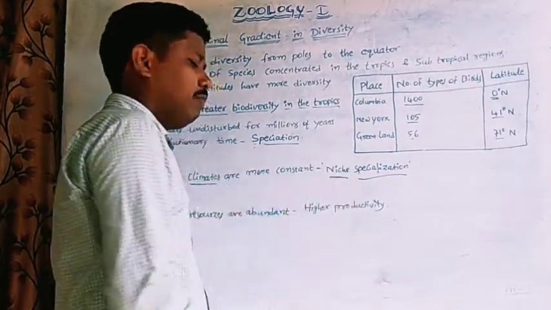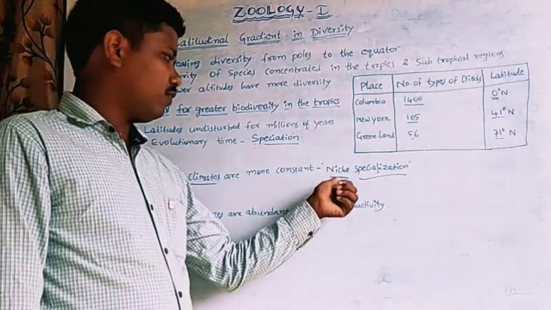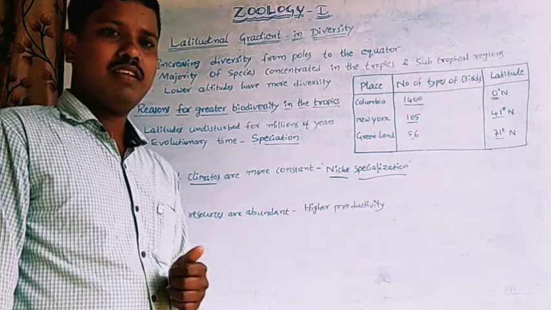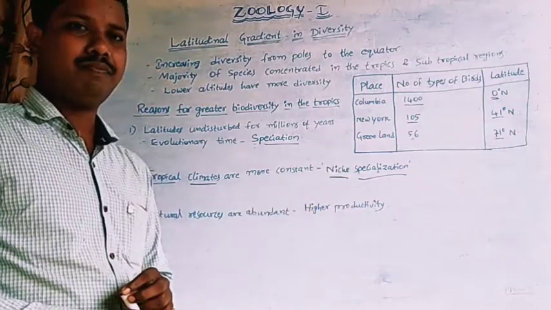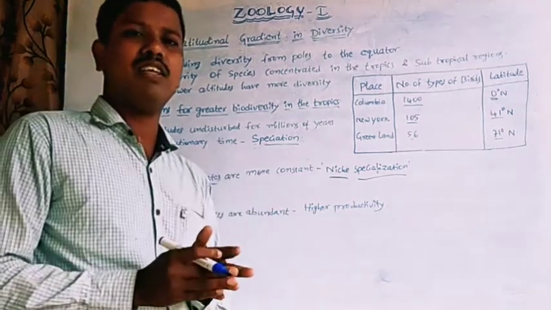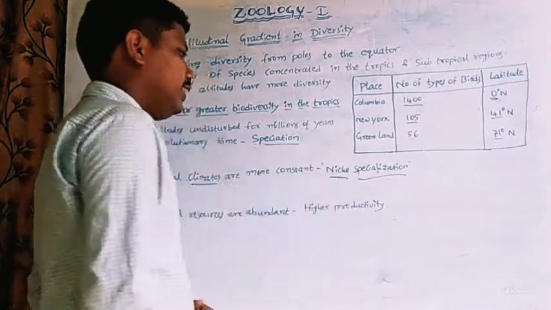Here niche means a particular area where organisms are living. The area where living organisms live is called a niche.